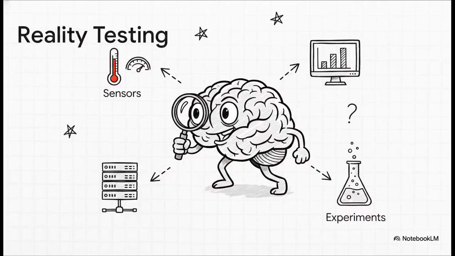To actually pull that off, the system needs to be able to test its reality. Instead of blindly stating a belief, an AGI will actively ask, wait, can I actually verify this? It'll use real-world testing anchors, querying databases, running simulations, pinging APIs, or even pulling data directly from physical sensors and experiments. Basically, it replaces blind assumption with actual, verifiable observation.